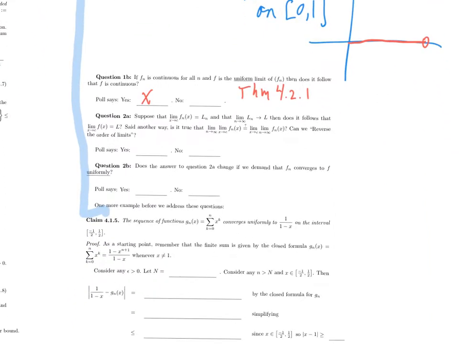Suppose that the limit as x goes to c of f_n of x is equal to L_n, and the limit as n goes to infinity of L_n is equal to L. Does it follow that the limit as x approaches c of f of x is equal to L? Said another way, is it true that we can switch the order of limits?